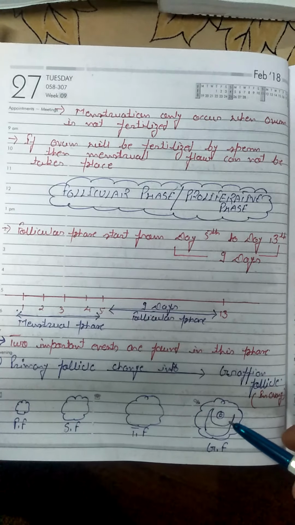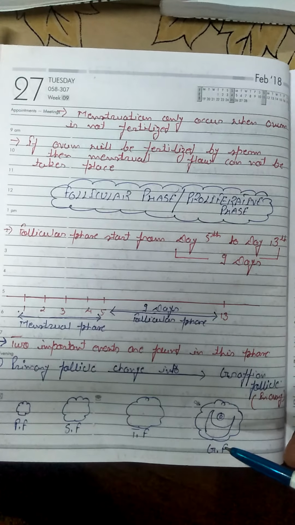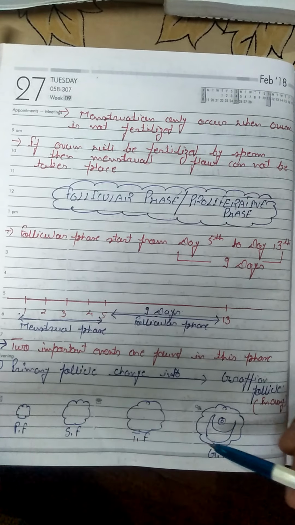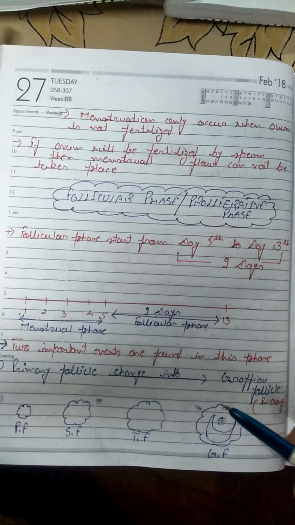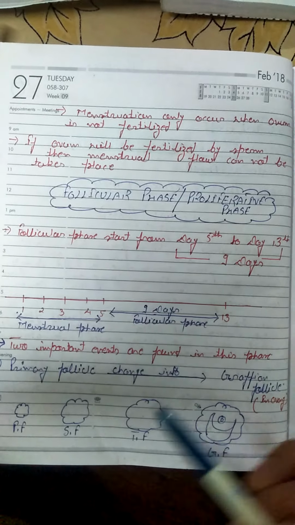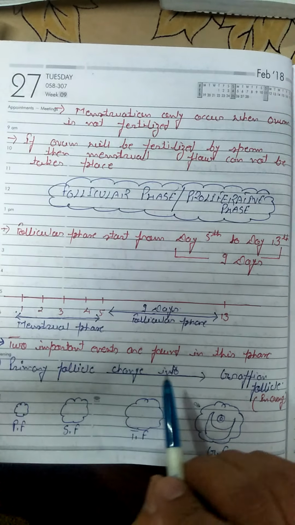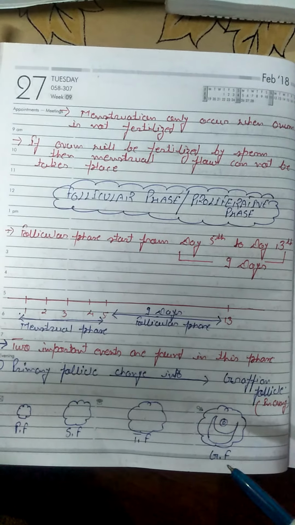The Graafian follicle is the mature structure of the follicles, and it is found in the ovary. So the first event related to the follicular phase is that primary follicles convert into the Graafian follicle.